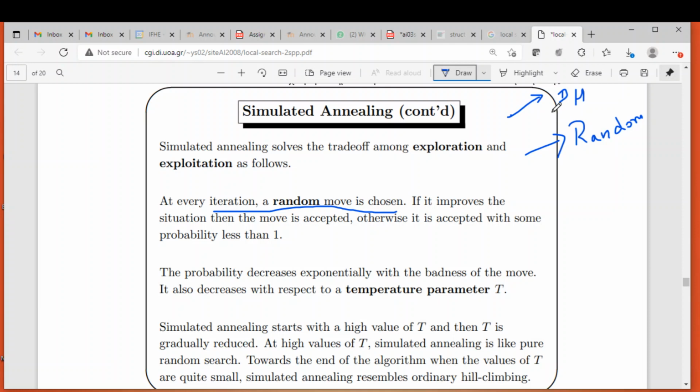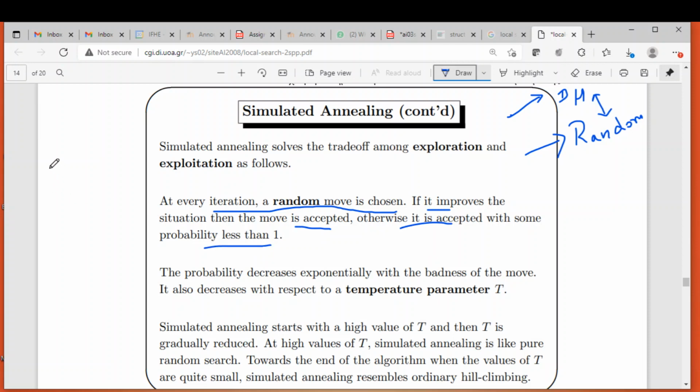So what we are trying to do in simulated annealing is take advantage of these two cases. With that understanding, please listen. Simulated annealing, at every iteration, chooses a random move. The successor is generated randomly, but there is a catch. If it improves the situation, then the move is accepted. That is, if the successor is better than the current state, then the move is accepted. Otherwise, it is accepted with a probability less than 1.